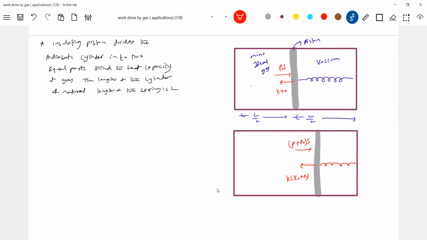This will cause a lot of confusion, so what I suggest is to not write anything here. Let x be the compression of the spring.